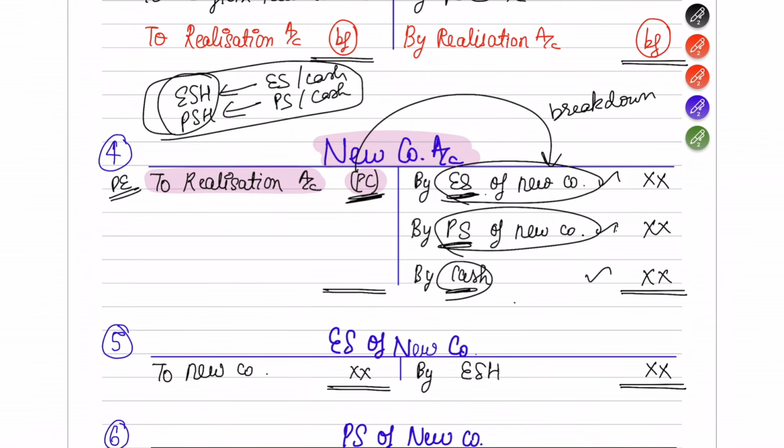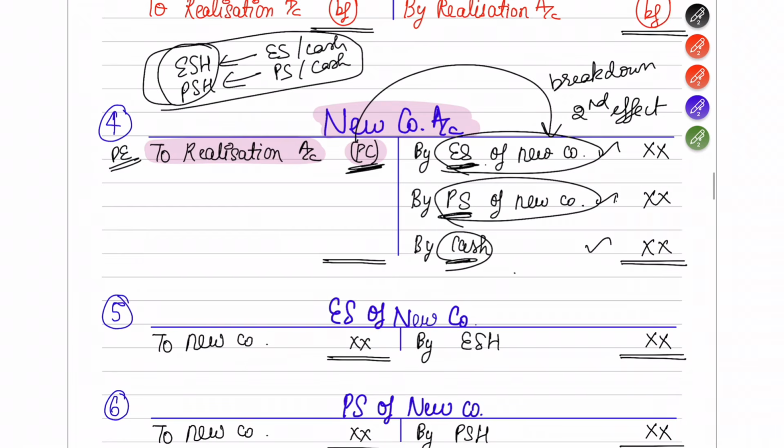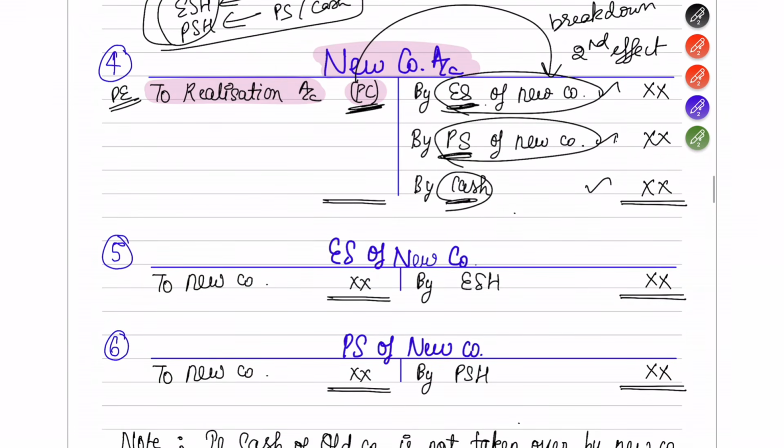Once this breakdown is done, you have to give a second effect of these three. Correct? So now how you are going to give a second effect is you will open three more accounts now. First is equity shareholder of new company account, preference shareholder of new company account. Two accounts you have to open. For cash, I'll tell you in the end.